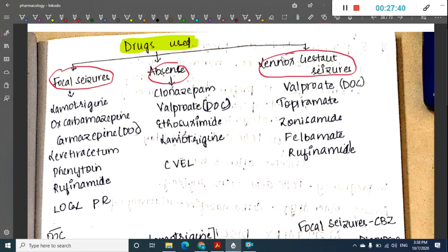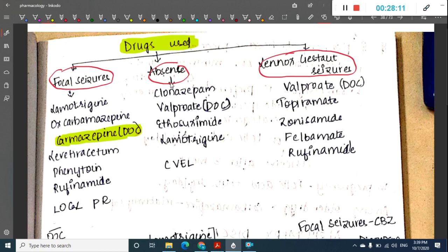The drug of choice for focal seizures is mainly carbamazepine, but you can also use lamotrigine, oxcarbazepine, levetiracetam, phenytoin and rufinamide. This is given by the mnemonic LOCAL PR: lamotrigine, oxcarbazepine, carbamazepine, levetiracetam, phenytoin and rufinamide.